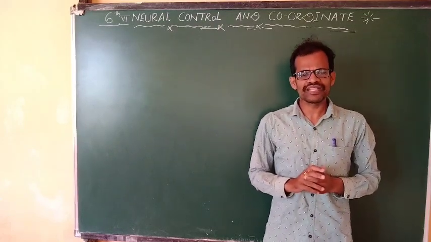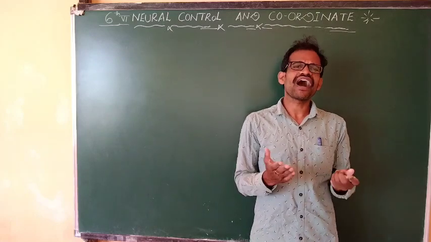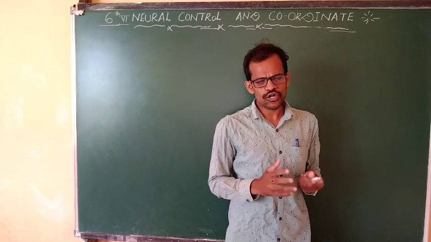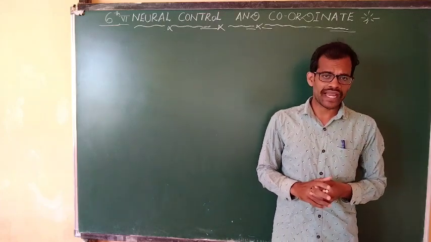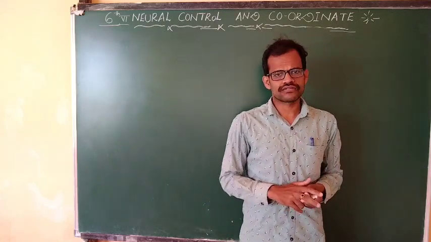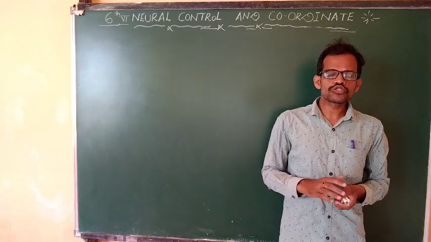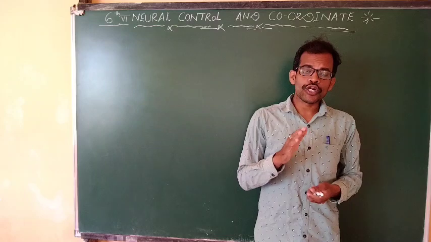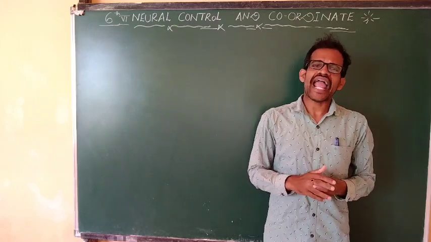The human neural system means it is a group of organs. Group of organs means brain and spinal cord. These are the group of organs present in the neural system. They control and regulate the different physiological activities.